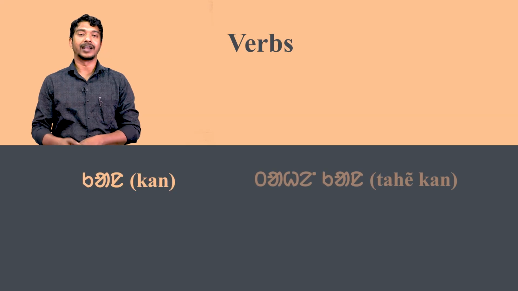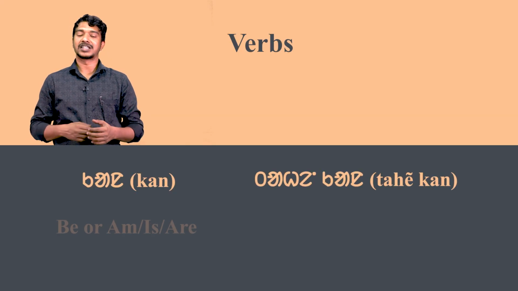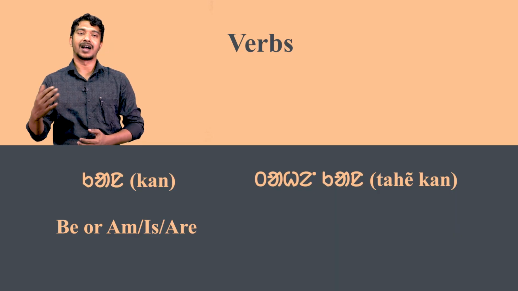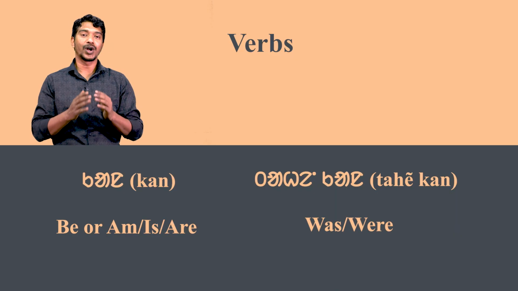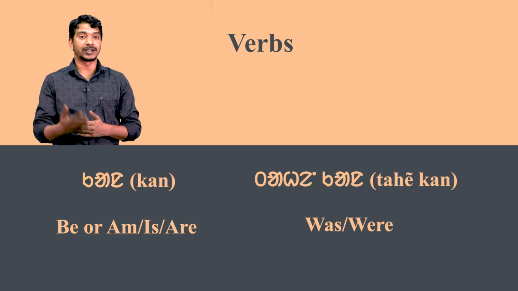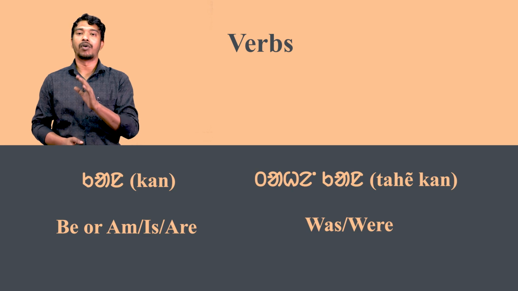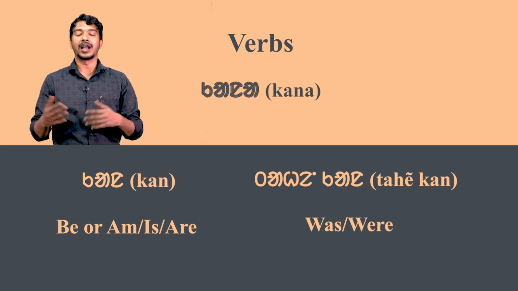Today we will discuss the words kan and tahe kan in Santali. Kan means be or am, is, are, and tahe kan means was or were. When it is used as a finite verb, then the form of the verb will be kana. Now look at the following sentences attentively.